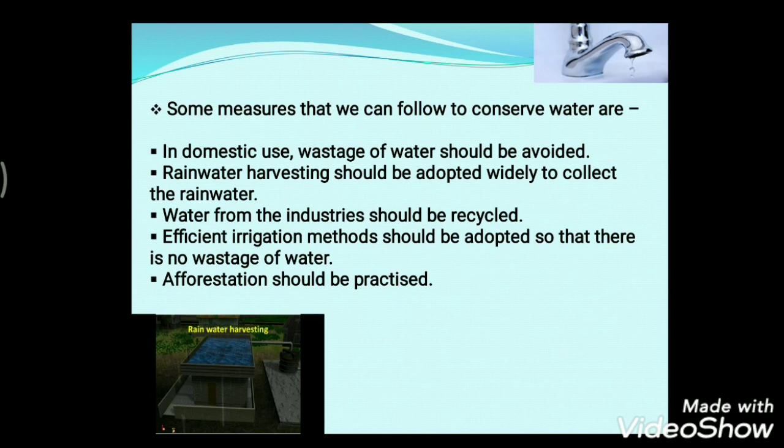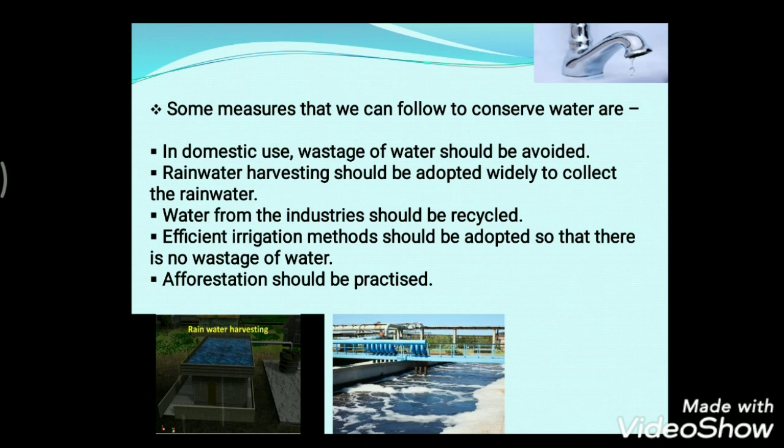Next, water from the industry should be recycled and not dumped into other water bodies. What is this recycling of industrial water? It is the process by which wastewater produced from one source is treated so it can be used in an industrial process.